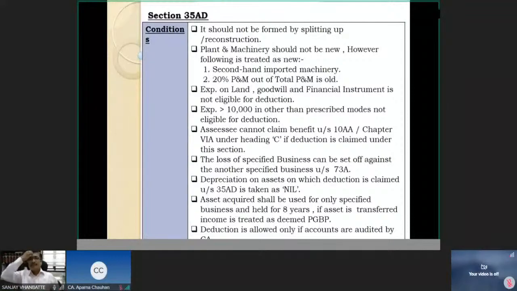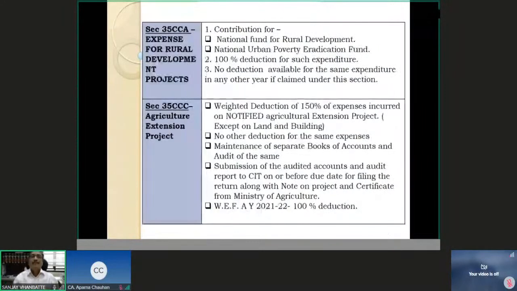Then next is section 35CCA. This is 100% deduction for contribution to the National Fund for Rural Development and the National Urban Poverty Eradication Fund. So once the deduction is allowed under this section, no further deduction is allowed under any other section. National Fund for Rural Development, NFRD, and NUPEF, that is National Urban Poverty Eradication Fund.